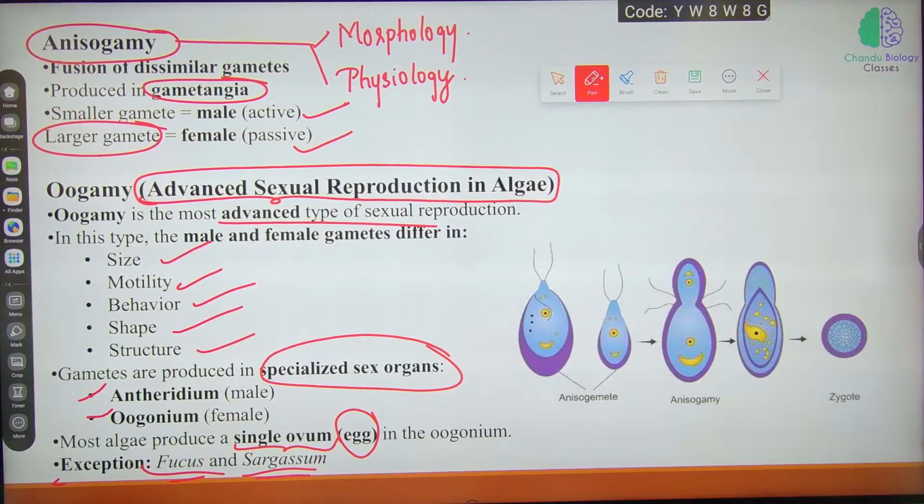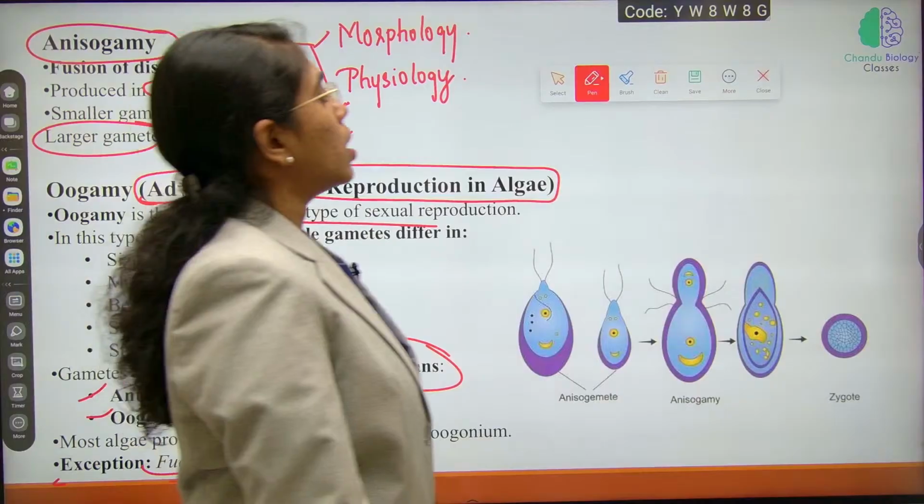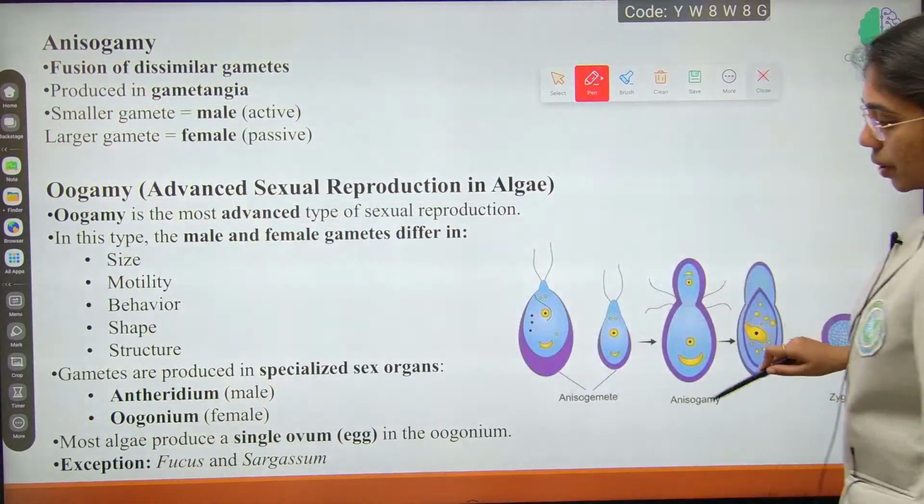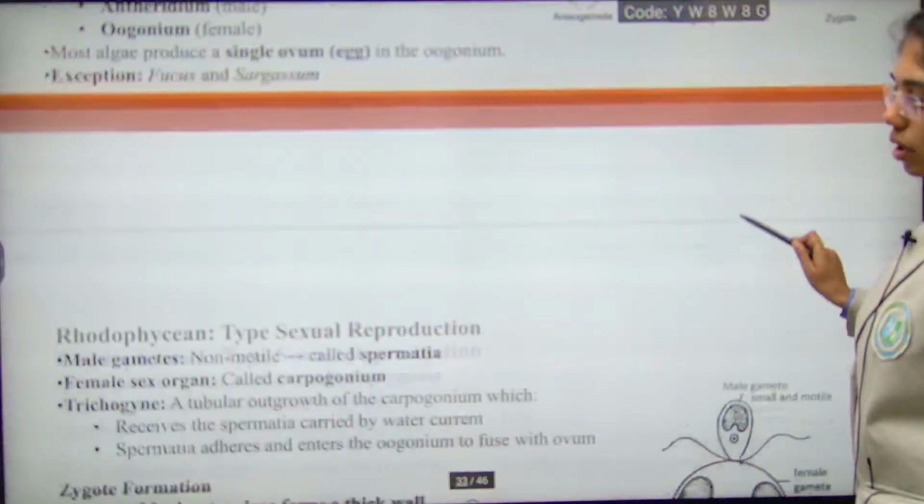Clear both anisogamy and oogamous type? Any doubt anywhere, ma? Shall we move on to the next concept? Yeah.